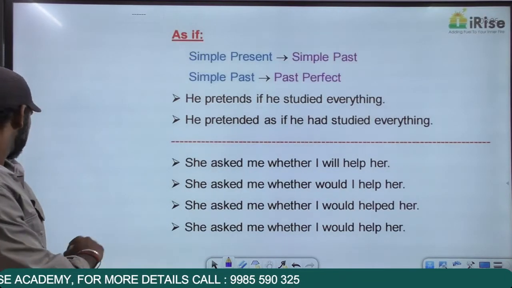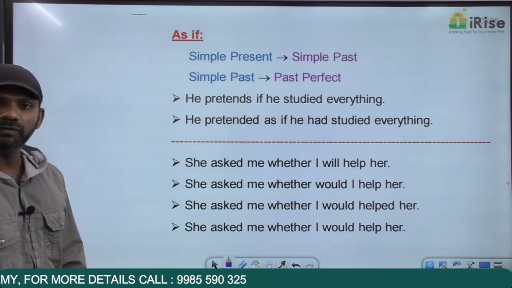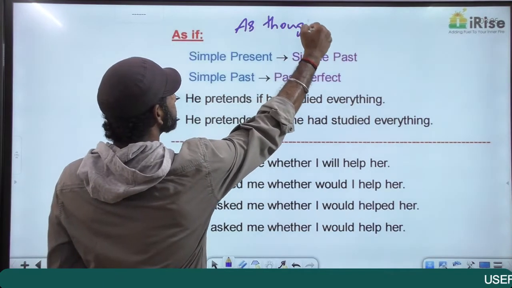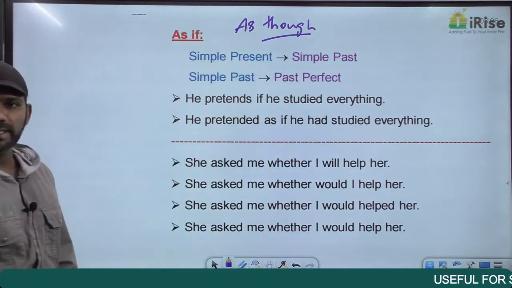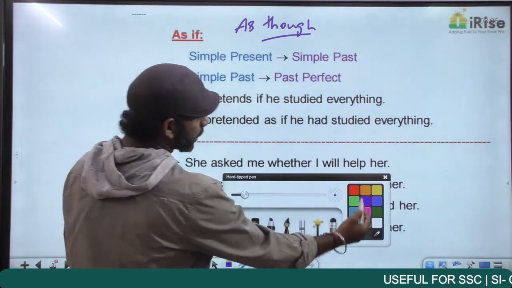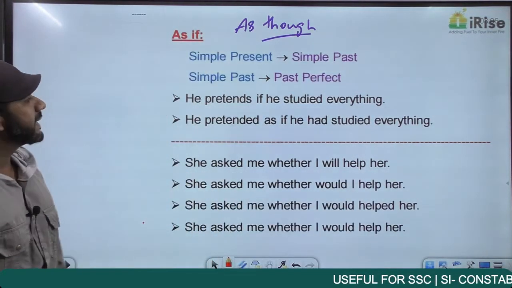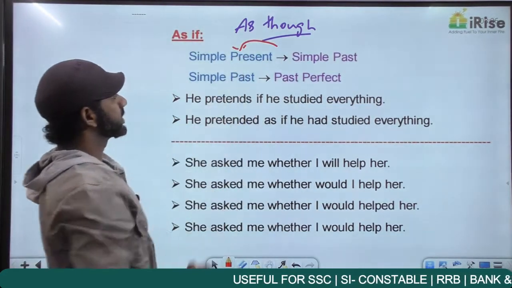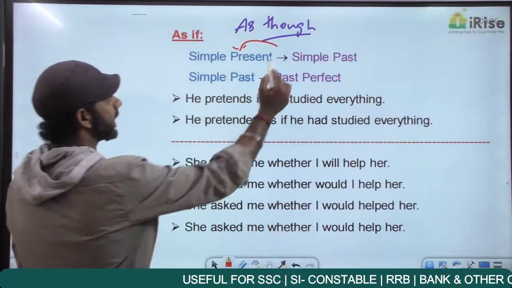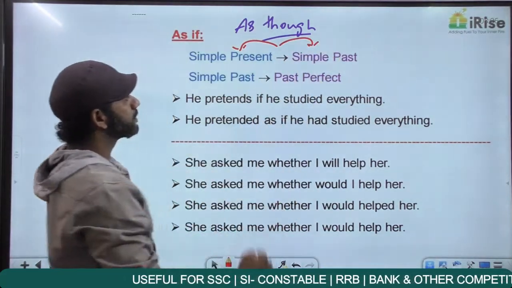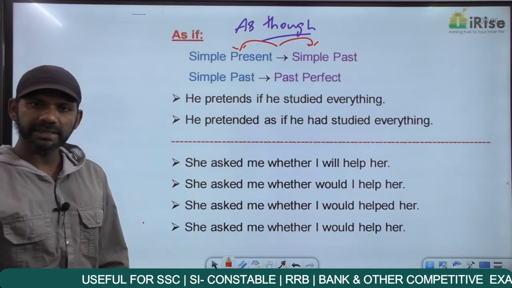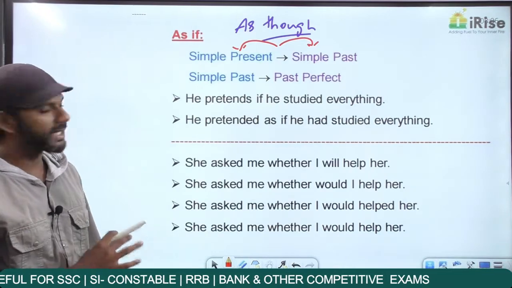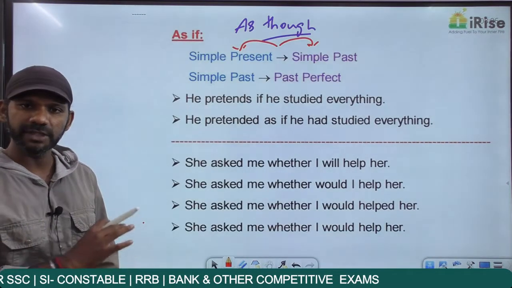As if. Now the usage as if has a rule of its own. Now as if is the same as though. Now the rule is this. If the idea before as if is in the simple present tense, the idea after as if must be in the simple past tense. Simple present is subject plus V1, simple past is subject plus V2. So if the idea before as if is simple present, the idea after as if must be simple past.